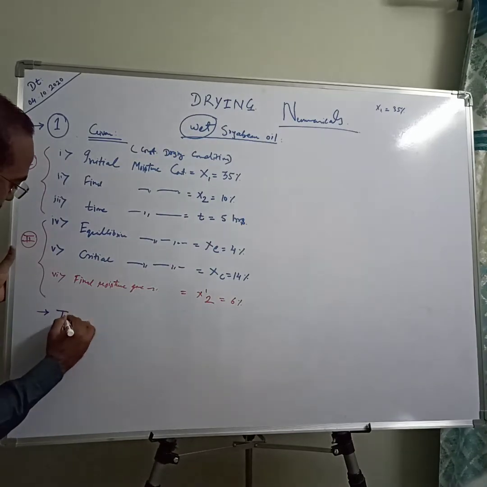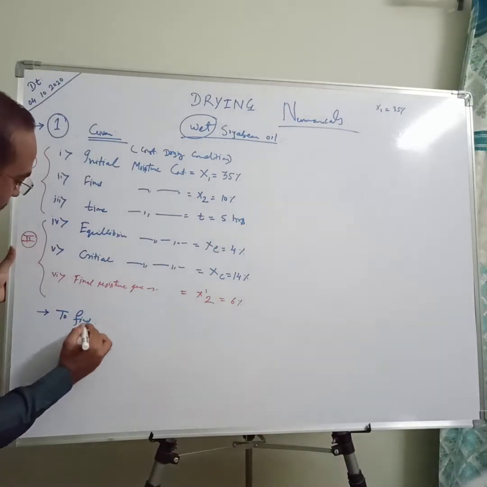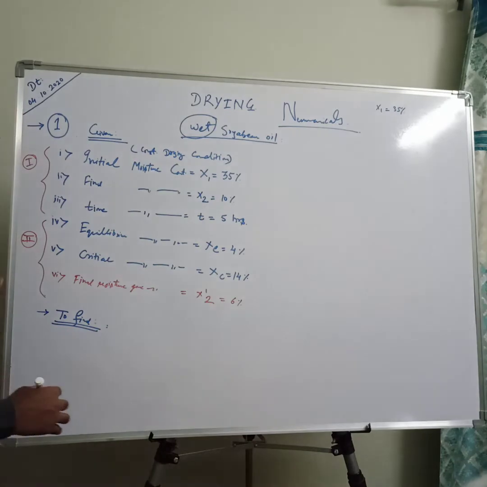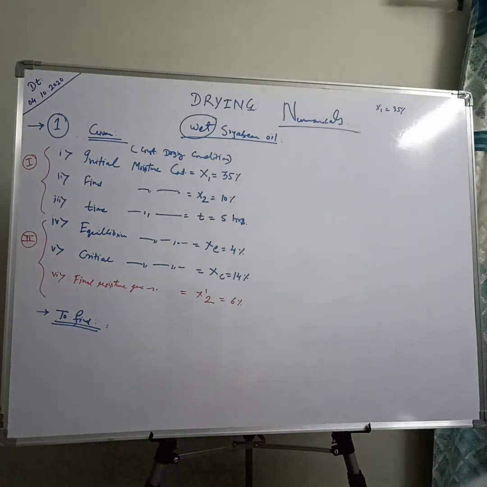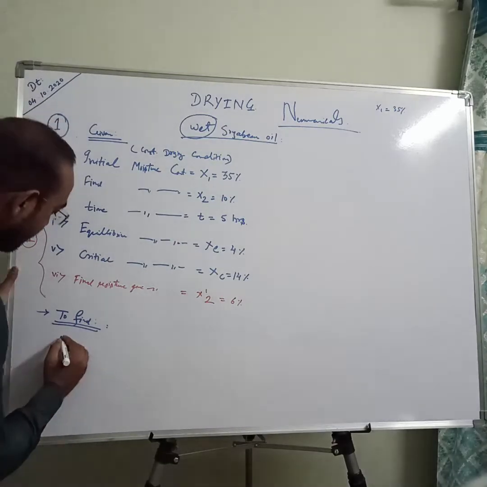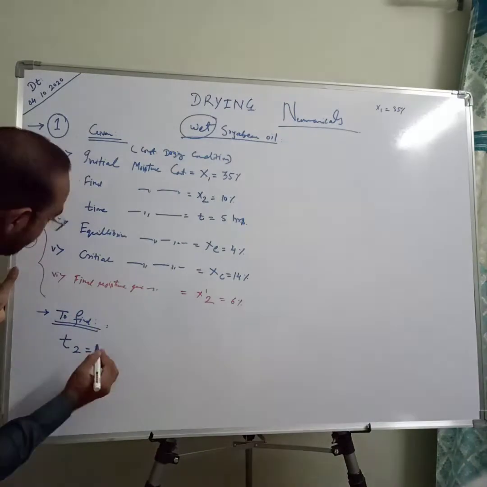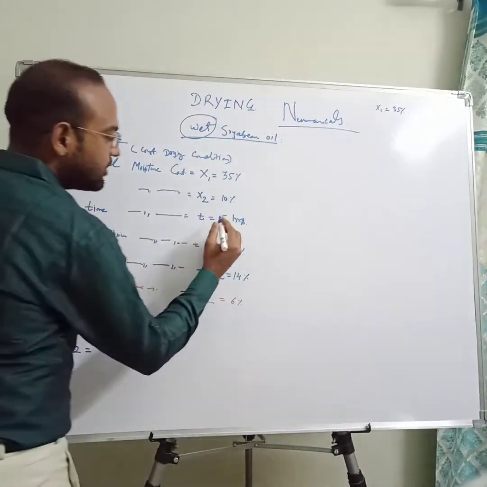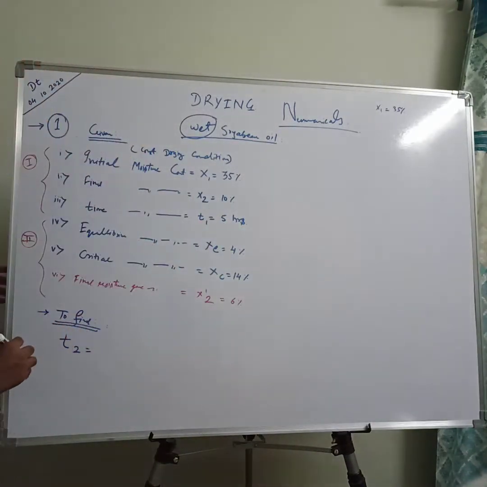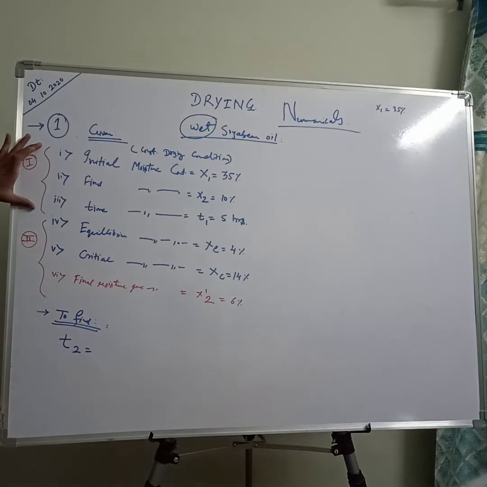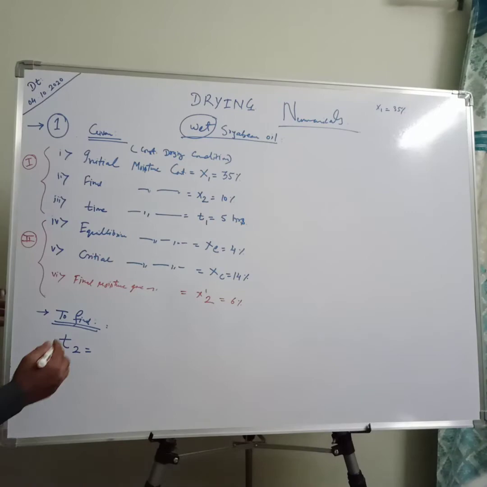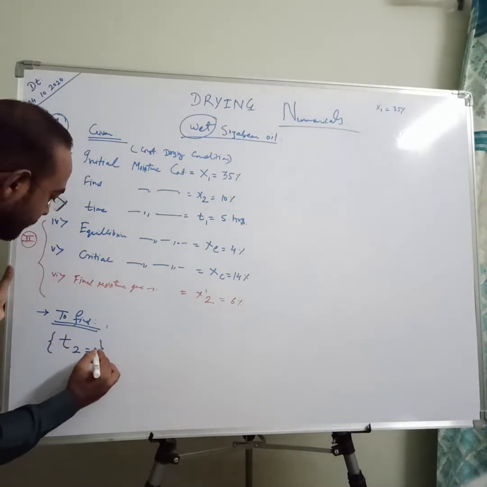What do we actually need to find? We need to find how long it will take to dry the seeds up to 6% moisture in the second stage. Again we need to find a time, denoted by T2, and the time which is given is denoted by T1. These are the parameters of your first operation and these are the parameters of your second operation. So you need to find T2.